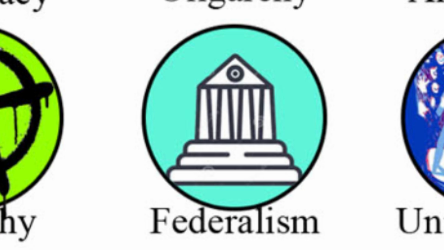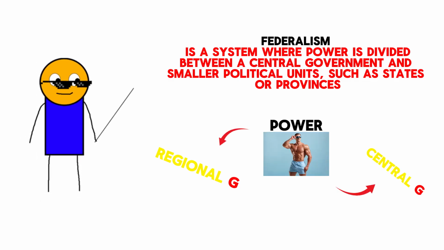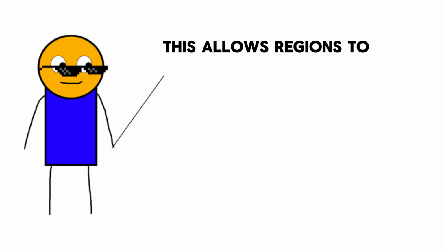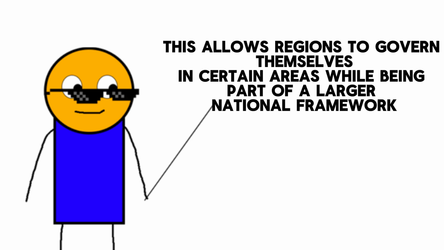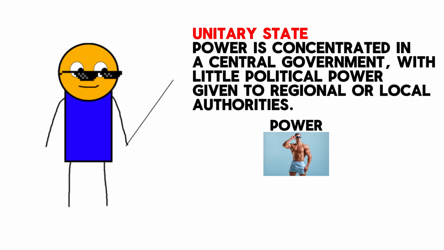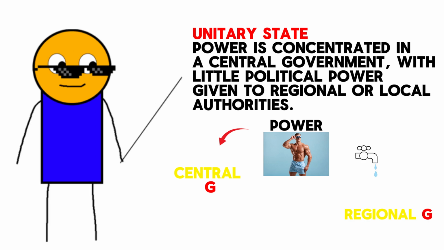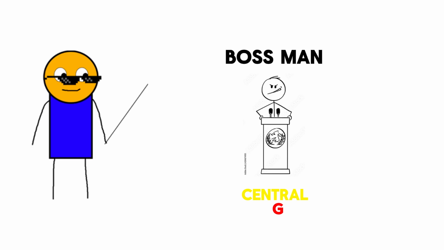Federalism. Federalism is a system where power is divided between a central government and smaller political units, such as states or provinces. This allows regions to govern themselves in certain areas, while being part of a larger national framework. Unitary state. In a unitary state, power is concentrated in a central government, with little political power given to regional or local authorities. This central government makes most of the decisions and can change or abolish regional powers.